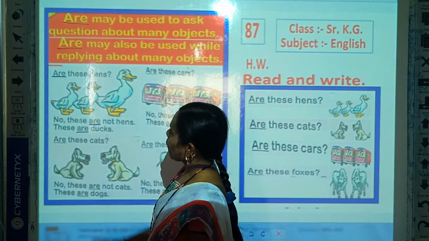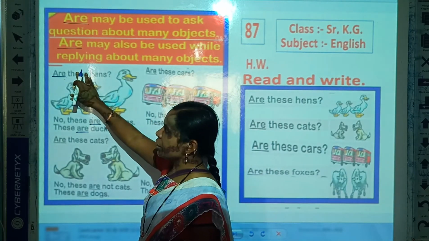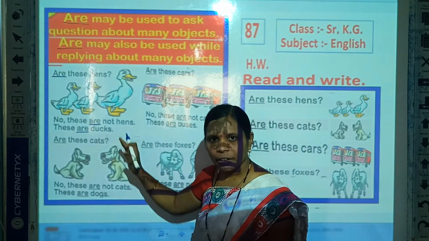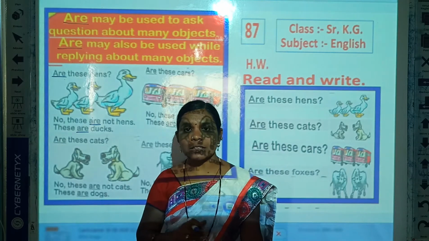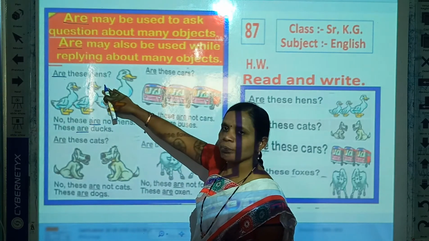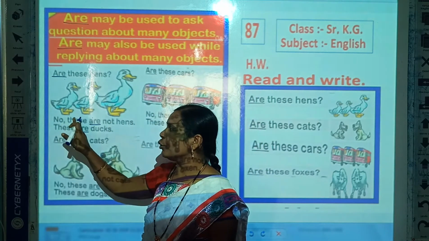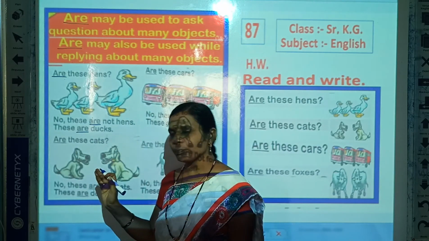Now look here. This is a picture of ducks. And question is, are these hens? If here are hens, that time we say yes, these are hens. But here are picture of ducks. So we say no, these are not hens, these are ducks.